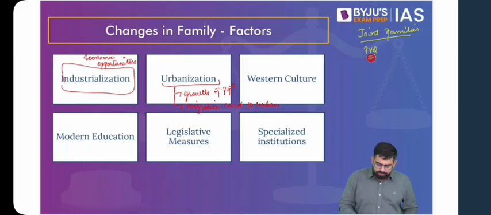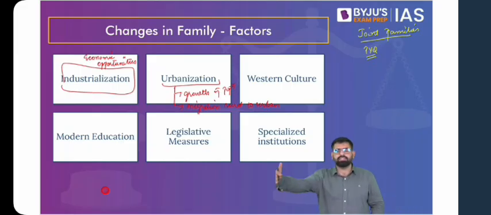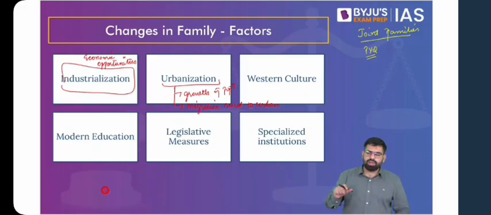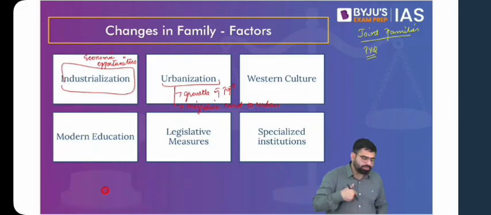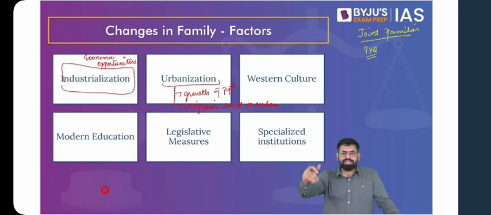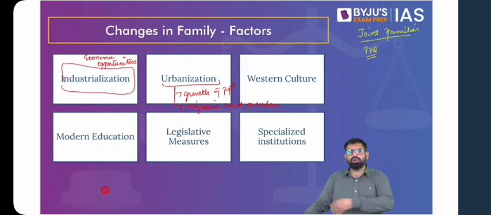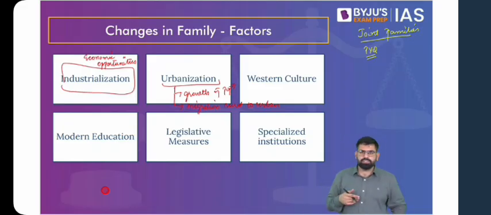Now going back, so one factor is industrialization. People moving to industrial areas for better economic opportunities and starting a nuclear family there. Then there is urbanization, because in urban areas you have better amenities, better economic opportunities, better opportunities to get education, better healthcare, better infrastructure. Because of all these aspects, urban areas have a way of pulling people from rural areas. And because of this, the composition of family changes, because say there are two brothers in the family who are married and have children. The elder one stays there, takes care of agriculture in the village, and the younger one moves to the city for better economic opportunities, or maybe for education of their children.